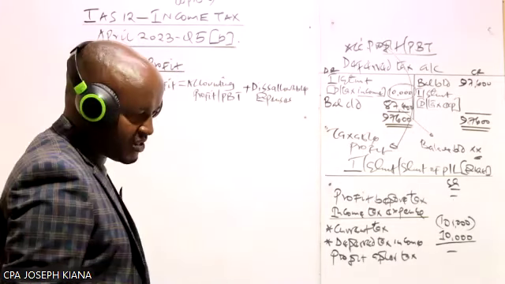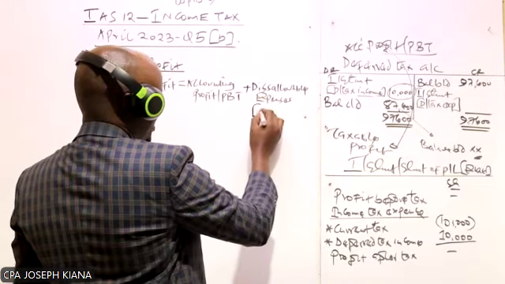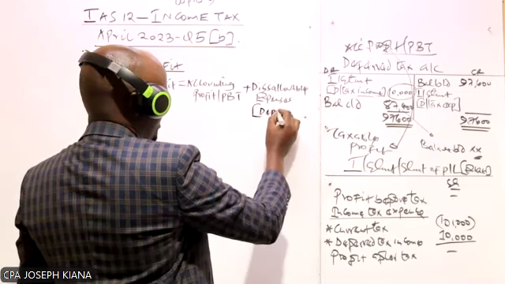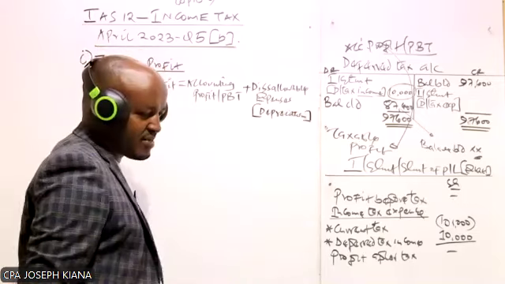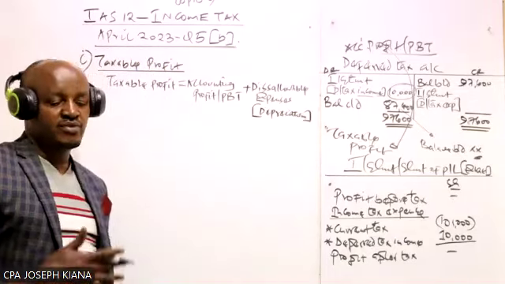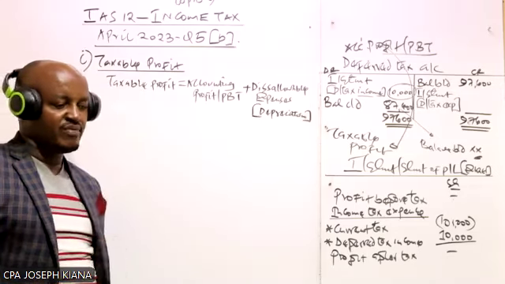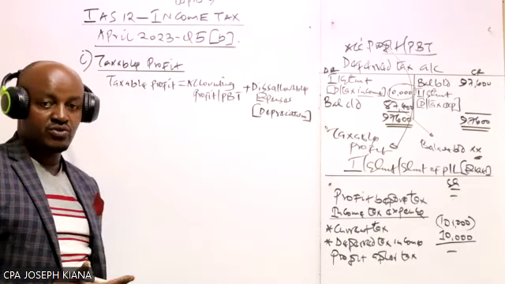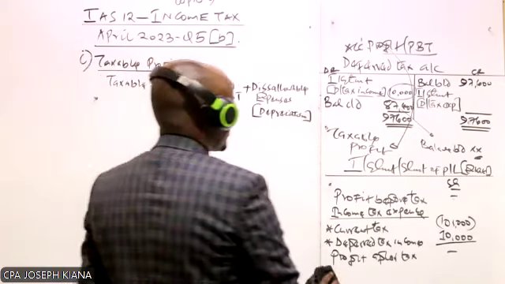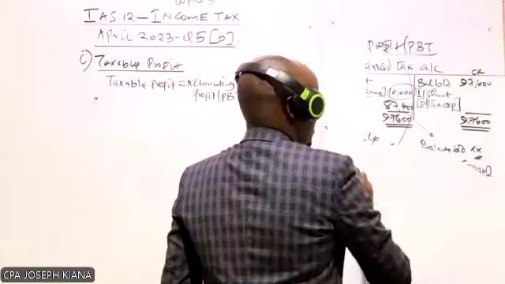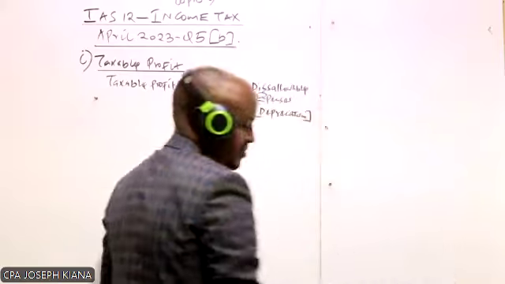So as per this particular question, we only have one disallowable expense. And remember, there is something explained as far as this is concerned. We said disallowable expenses are those particular expenses which the taxman will not allow you to deduct from your incomes when computing the taxable profit. Those particular expenses of your business which the taxman will not allow you to do what? To deduct from your incomes in determining the amount of taxable what? Profit. So therefore, we add back the disallowable expense. In our question, we only have one, which is depreciation.